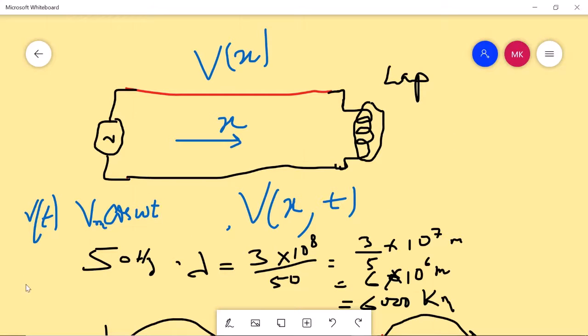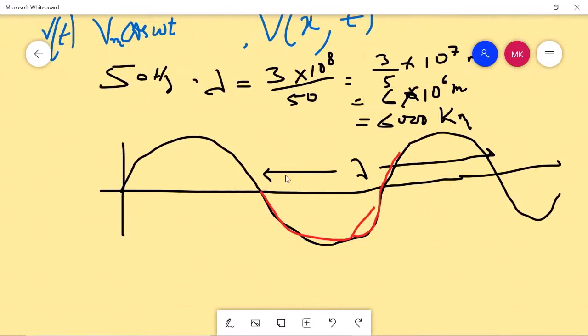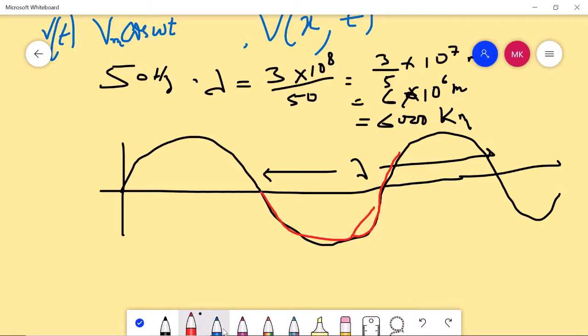If you compare a few meters with 6,000 kilometers, this is very small. So if you move from this point to this point, they have almost the same phase. The phase difference may seem quite large, but actually it will be very small. So the phase between these 2 points will remain the same.